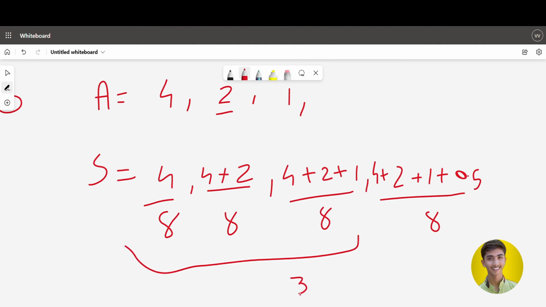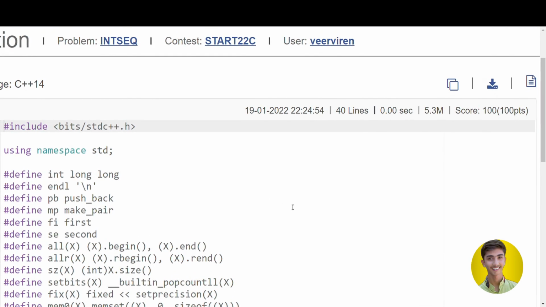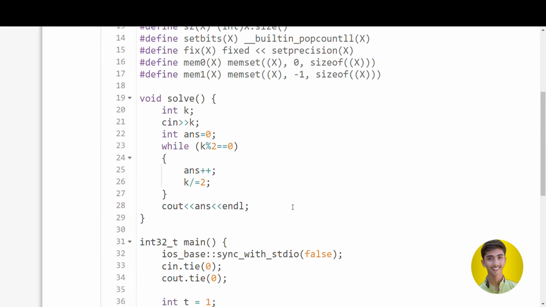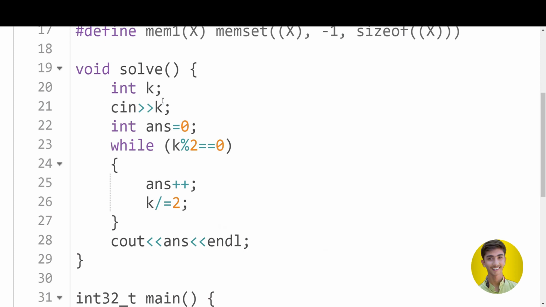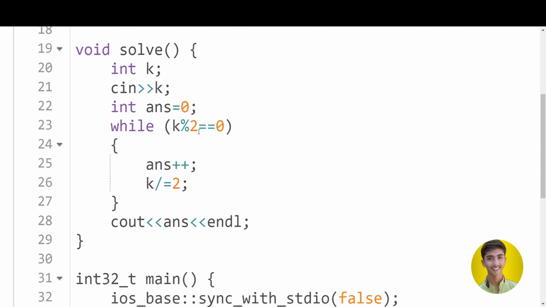So this approach I simply write in code. I take k, the number for which we have to check whether the sequence is interesting or not, as input from the user, and initialize one answer variable with 0, where I can store the increment of length.